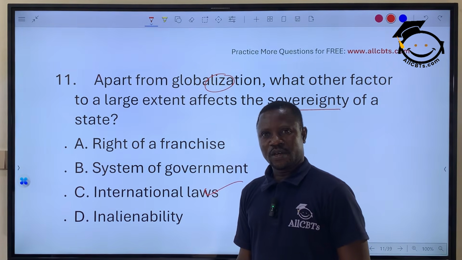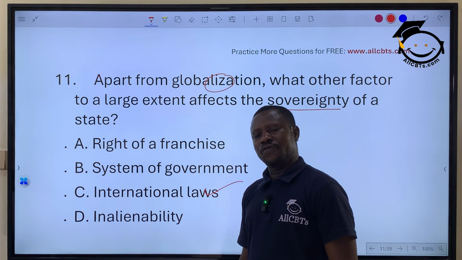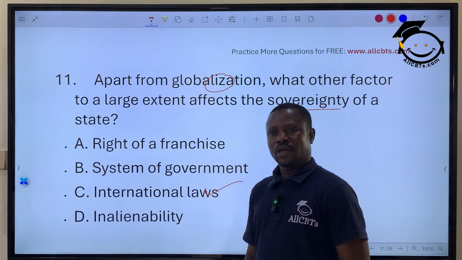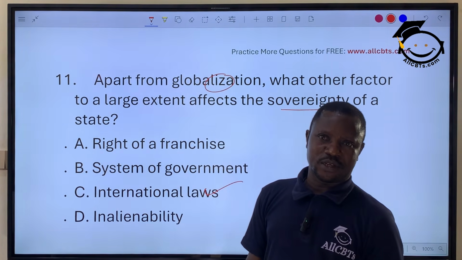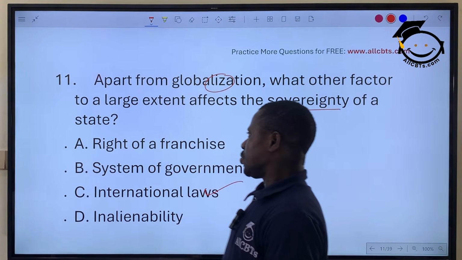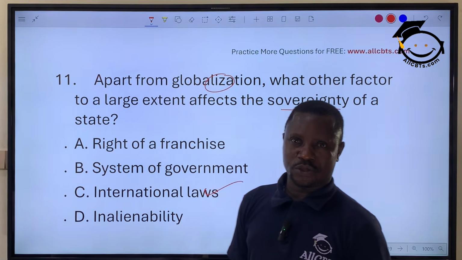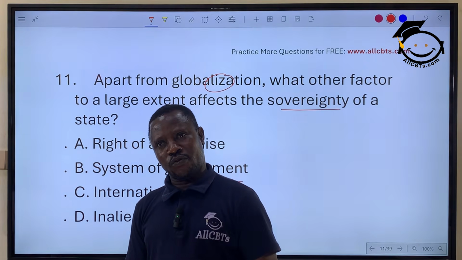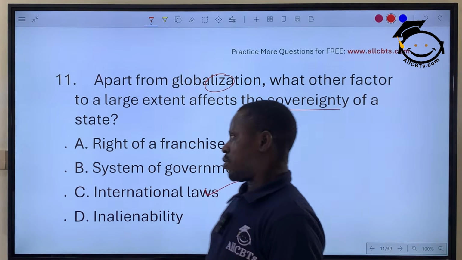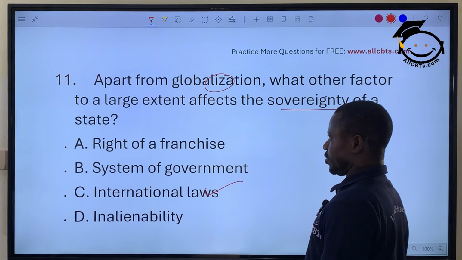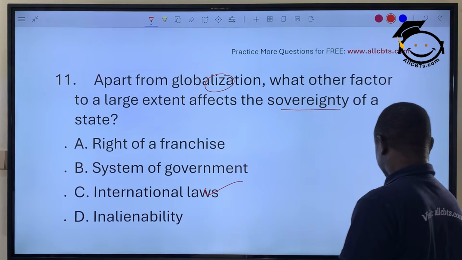International laws. As long as you're a member of an international organization like Commonwealth of Nations, like United Nations, and African Union, you are liable, because you signed to the treaty of forming this organization, you are liable to be influenced or affected by the decisions of these international organizations, international laws.